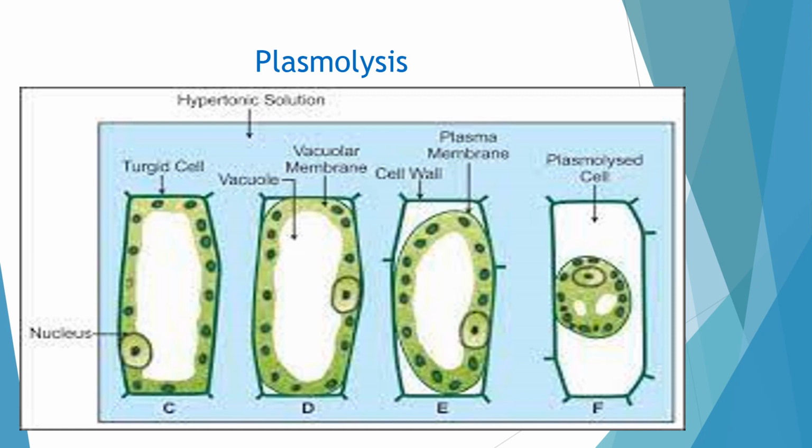So the main function of the cell wall is giving structural and mechanical support to the plant cells. Whether it is in a hypotonic solution, it will not allow the cells to burst because of excess water entering, or in the case of a hypertonic solution, it will not allow the cells to deform. The outer boundary will be maintained by the cell wall.